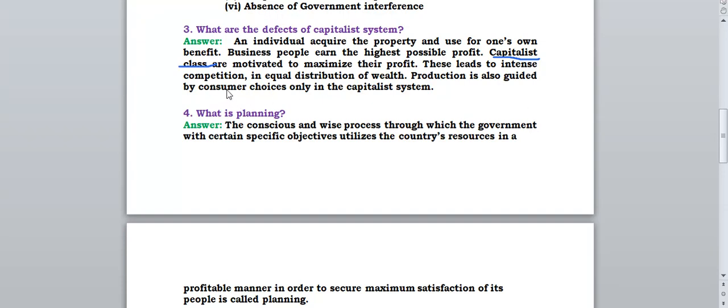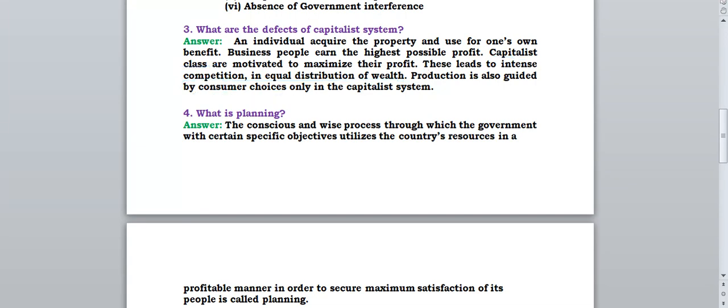And this will lead to what? This will lead to competition and unequal distribution of wealth. Means there will be some competition for the distribution of wealth, money. Production of goods is also guided by the consumer's choice only in capitalist system. There is no interference of government in capitalist system. So this was the answer for the third question.